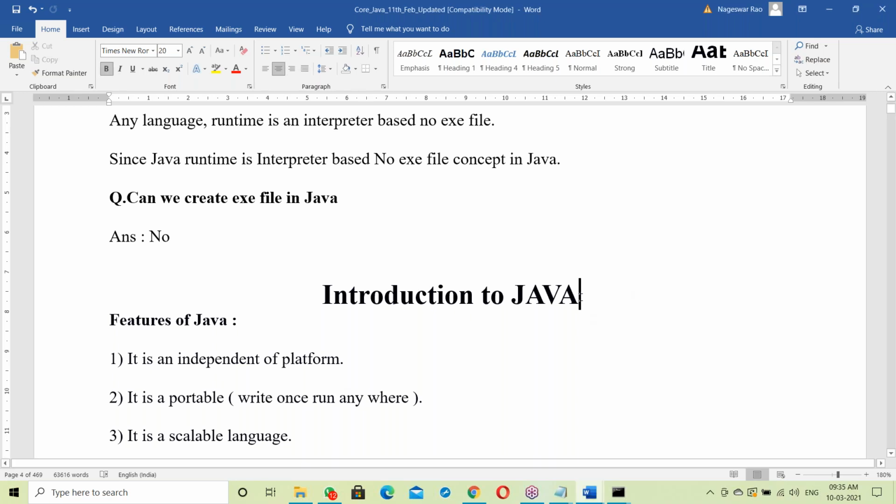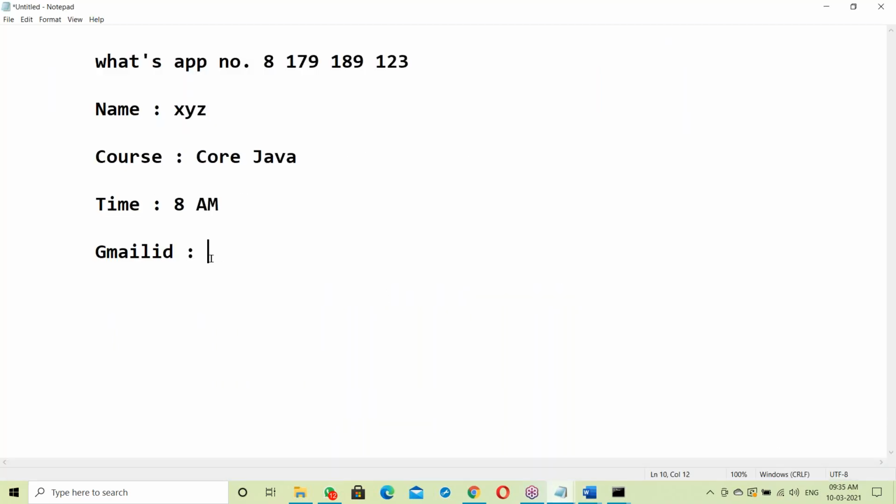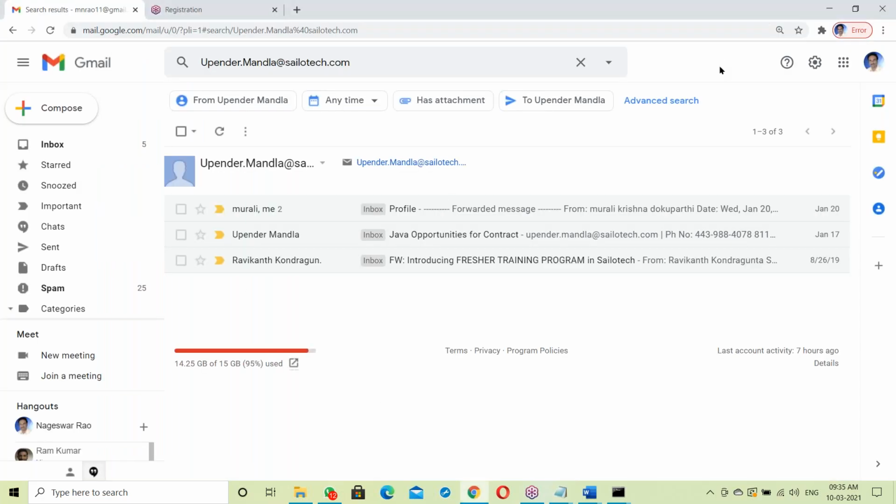And one thing, sir, regarding the material, where can we get it? I will share it, don't worry. Just give your Gmail ID. I'm creating a Google Drive for your batch. For every batch, there is a drive. I'll share it through your Gmail ID.